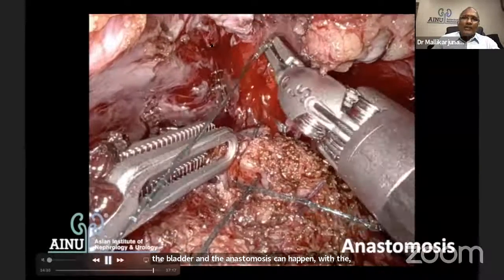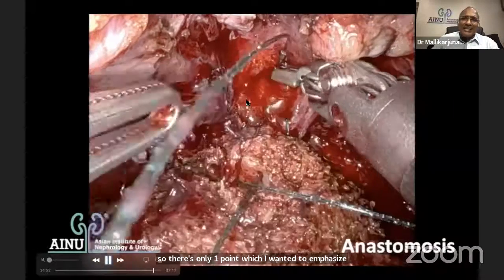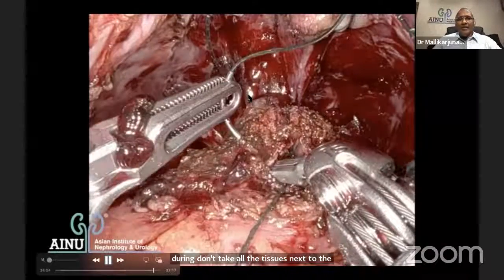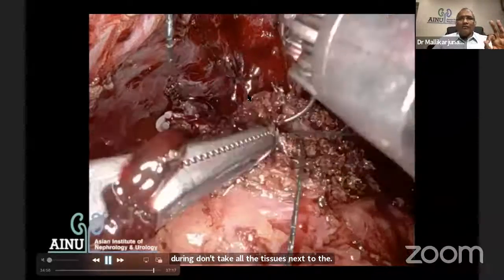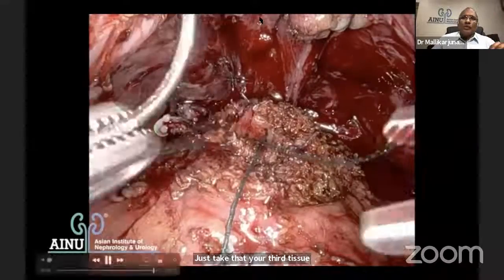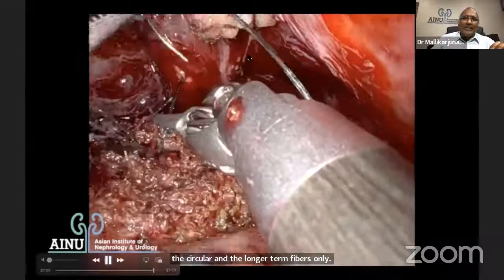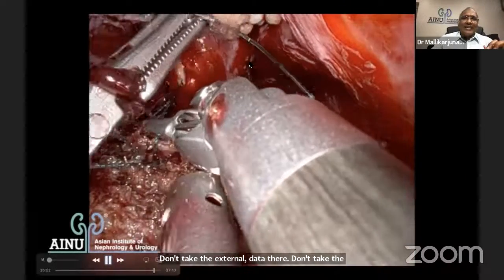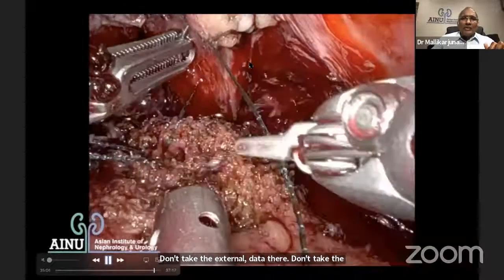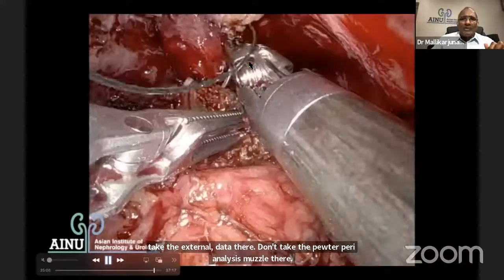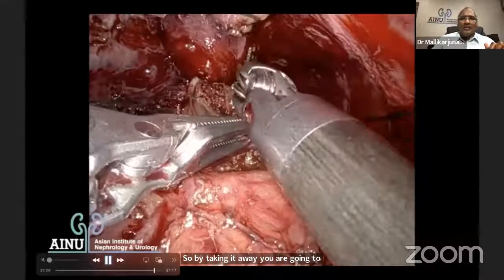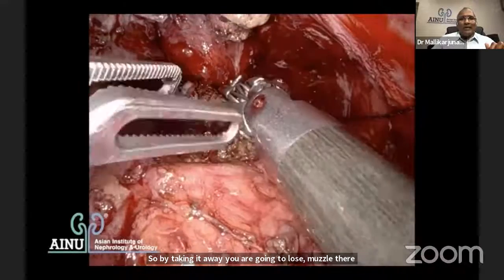So there's only one point which I wanted to emphasize. Don't take all the tissues next to the urethra. Just take that urethral tissue only, which contains the circular and the longitudinal fibers only. Don't take the external urethral sphincter there. Don't take the puboperinealis muscle there. So by taking it away, you are going to lose a significant amount of muscle for better continence.